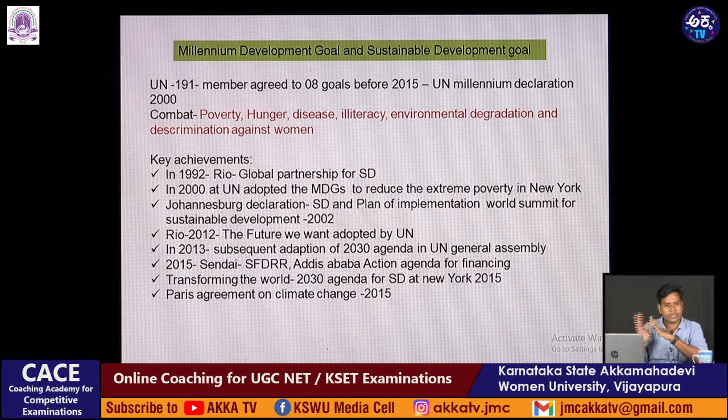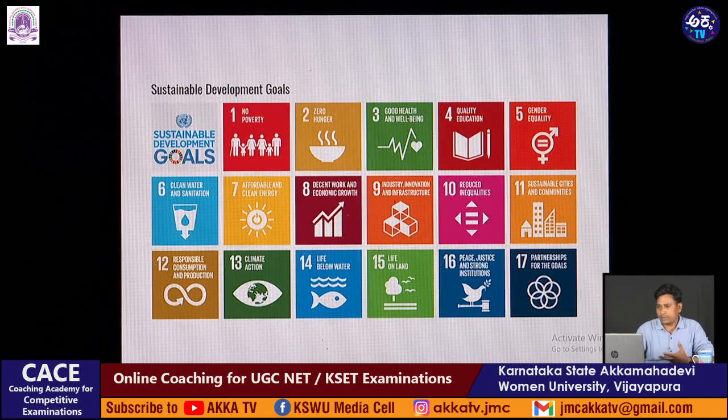We have reduced poverty, hunger has been reduced, disease has been reduced, illiteracy has been reduced, and even for environmental degradation, policies have been implemented throughout the globe and in India also. And these are the sustainable developments, as I said.